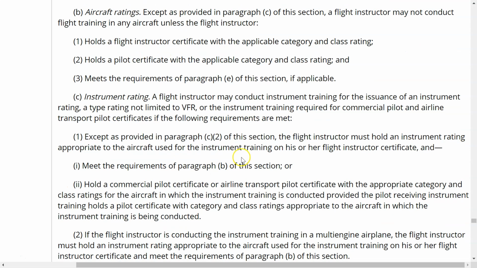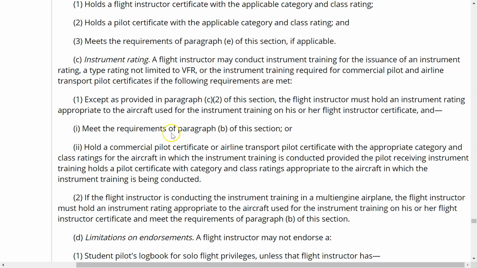So when can you give instrument training? Well, it says here that except as provided in paragraph C2, which we have not got to, it's down here, the flight instructor must hold an instrument rating appropriate to the aircraft used for the instrument training on his or her flight instructor certificate. So you've got to have an instrument rating to give that training. You must also meet the requirements of paragraph B of this section.